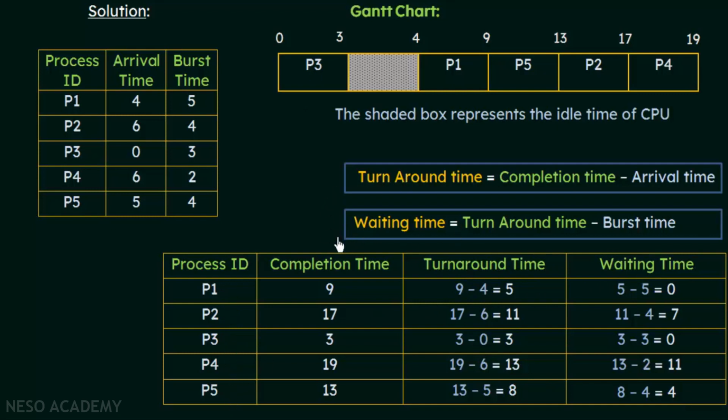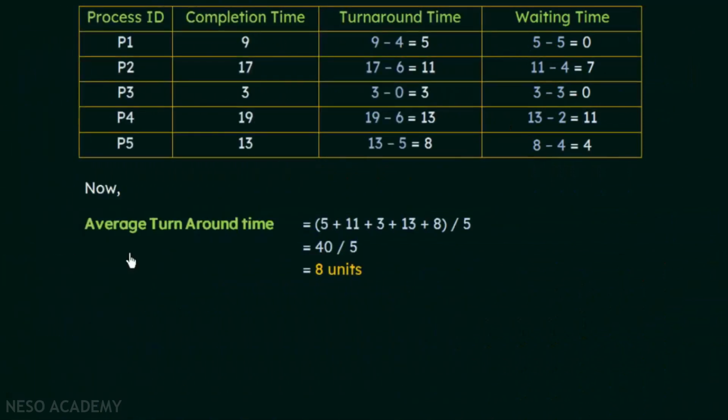Now the last step is to calculate the average turnaround times and the average waiting times for this set of processes that we have seen here. So now let's calculate the average turnaround time. It is very easy. We already have all the values here. It is 5 plus 11 plus 3 plus 13 plus 8 divided by 5. We are dividing by 5 because we are having 5 processes. So it gives us 40 divided by 5, which is 8 units of time.